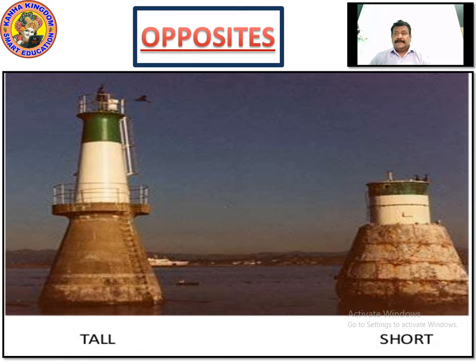So now look at the two towers here. One is short, the other one is tall. Why is it called tall? Because it is much bigger in height than the shorter one. When you look at the one with more height, it is called the tall one. So the opposite of tall is short, and the opposite of short is tall. Tall is according to height.